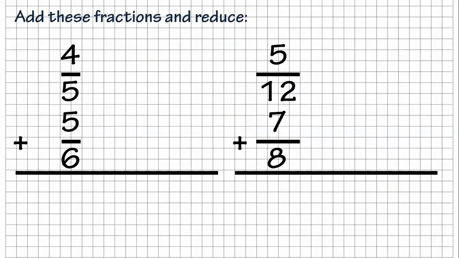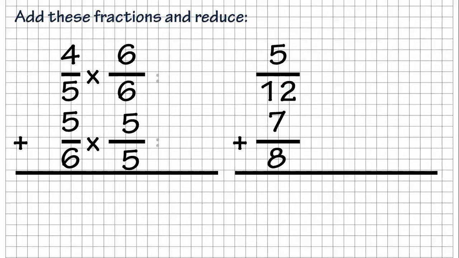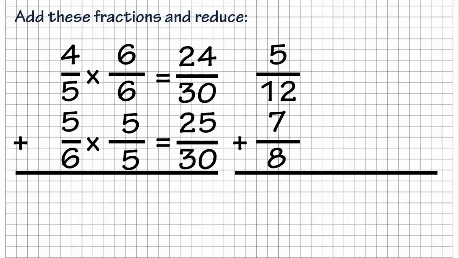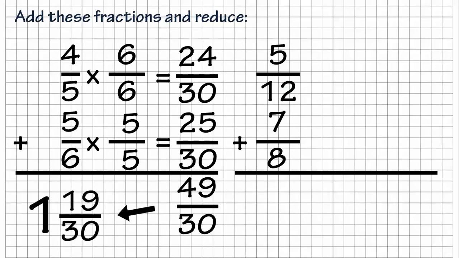Now, here are some fractions. Again, this is from last week, so if you were here with us last week, you have seen this, but I just want to make sure that you are familiar with it as we move forward. Again, if you're working on YouTube, just hit pause and you can work these, and then we'll go over them. I'm going to do it quickly since this is a review from last week. We get 6 over 6, 5 over 5, and that gives us the fractions of 24/30ths and 25/30ths. We add those together, that gives us 49/30ths, which reduces down to 1 and 19/30ths.